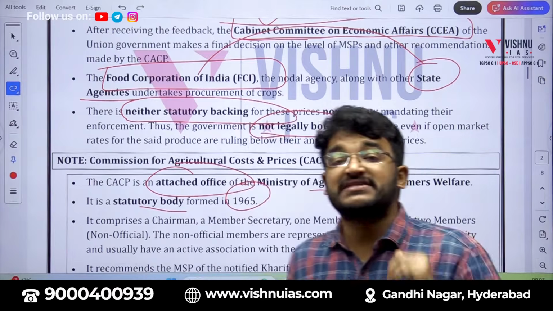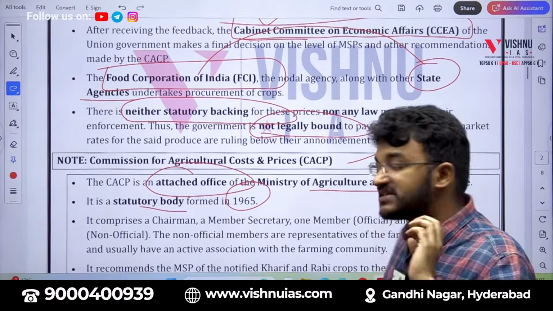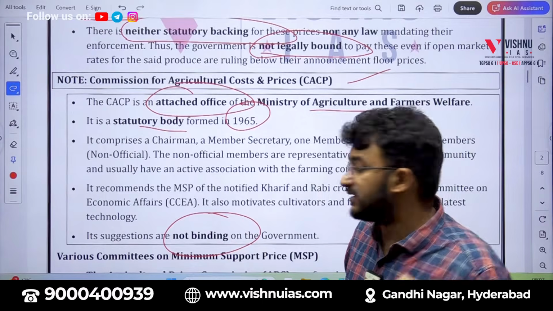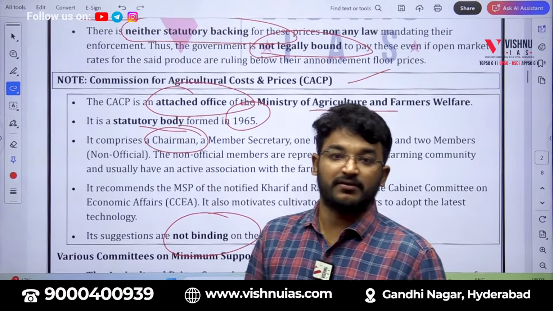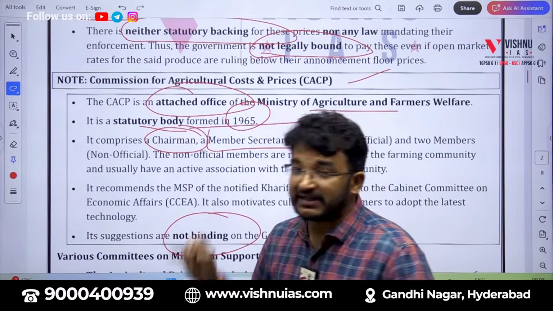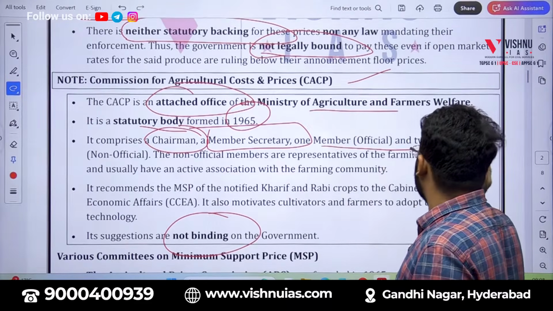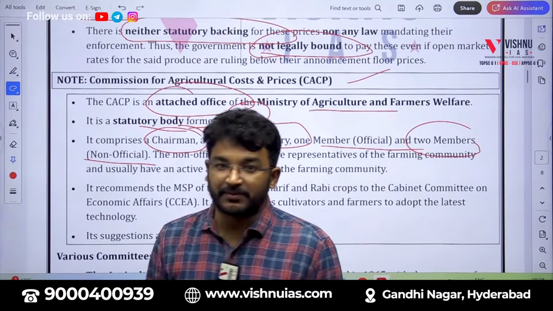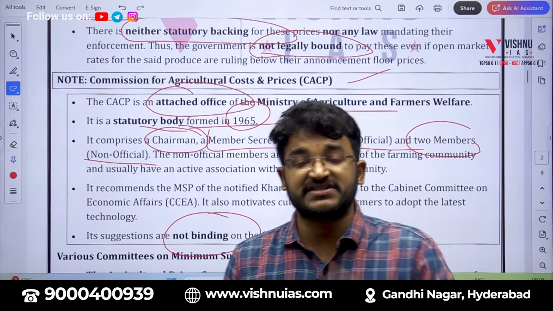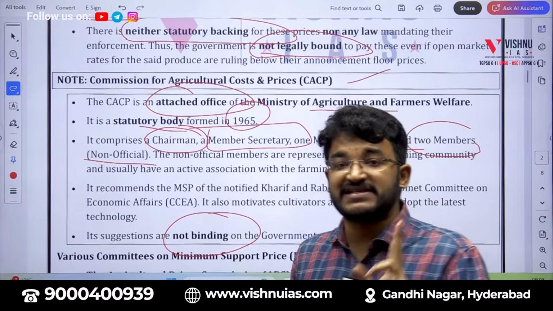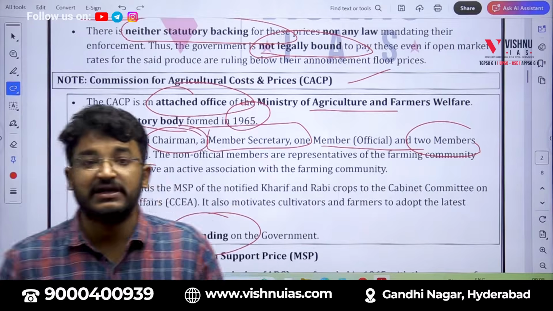Now, this attached office consists of 4 members. One is the chairman. Second is the member secretary, and 2 more members will be non-official members. The member secretary is an official, generally an IAS officer.